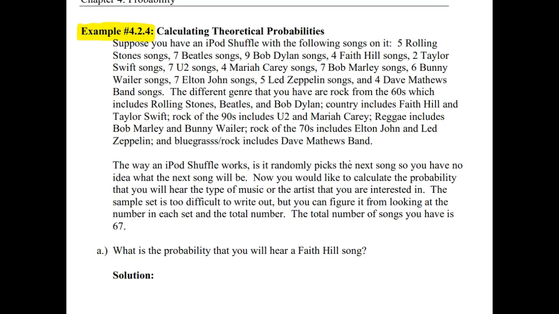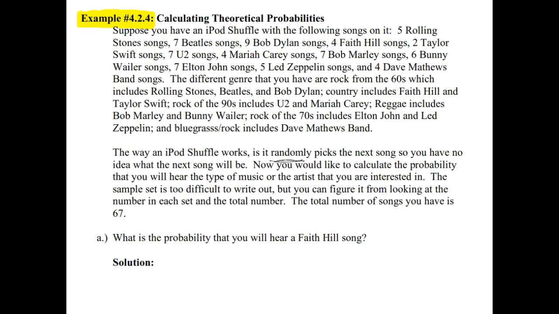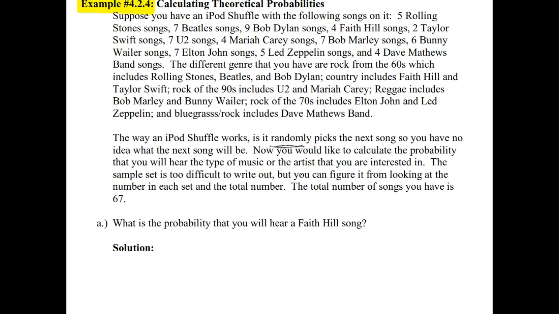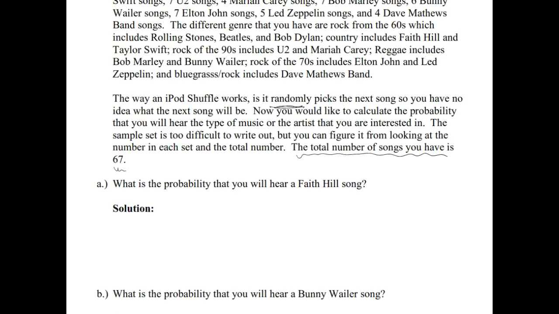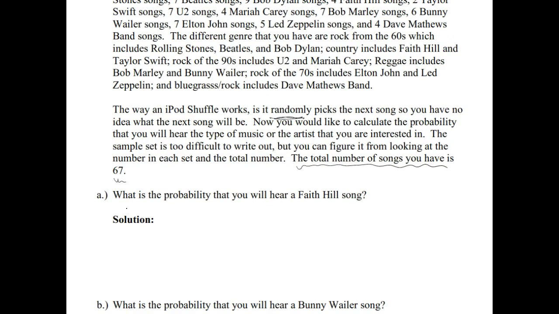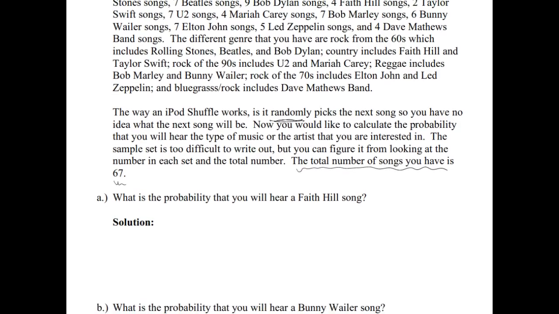So the way an iPod Shuffle works is it's going to randomly pick the next song, so you have no idea what the next song will be. Now, you would like to calculate the probability that you will hear the type of music or the artist that you're interested in. The sample set is too difficult to write out. It's not horrible, but there's a lot of numbers in there, and really we can just figure these out by going back up to the paragraph and grabbing the numbers we need, keeping in mind that they were nice enough to add all of those up for us and tell us that the total number of songs you have is 67.